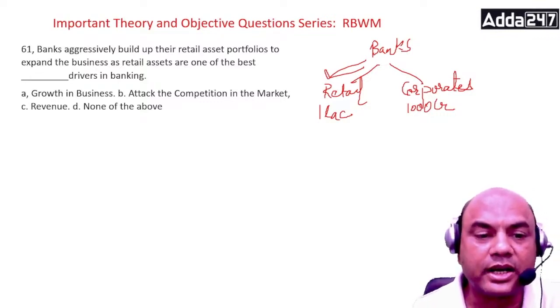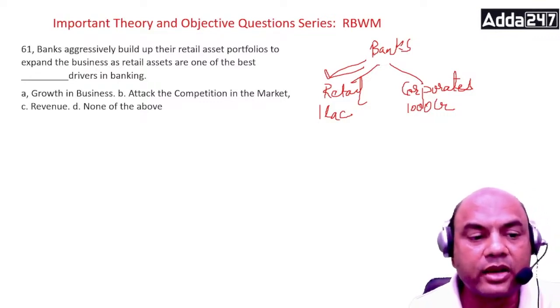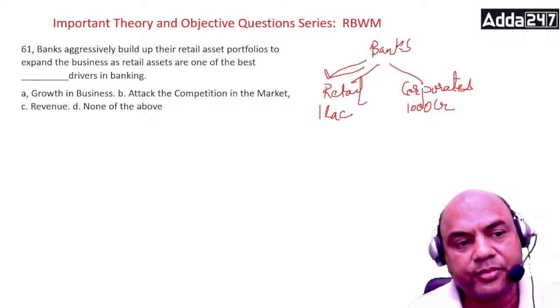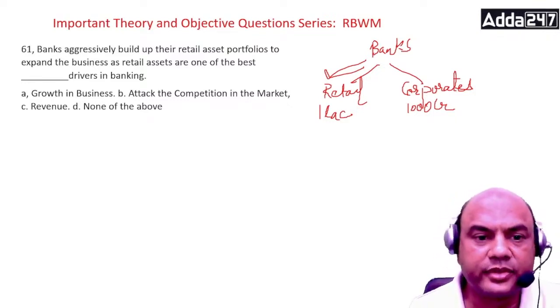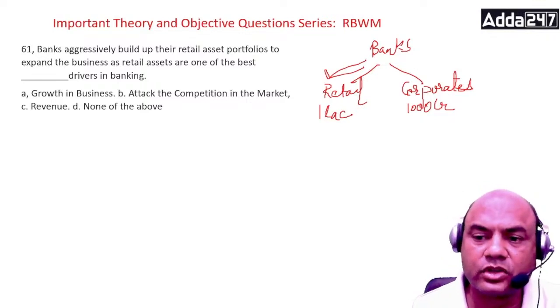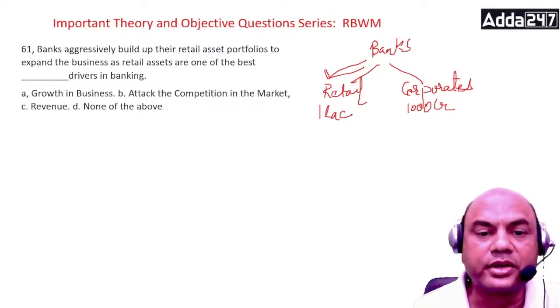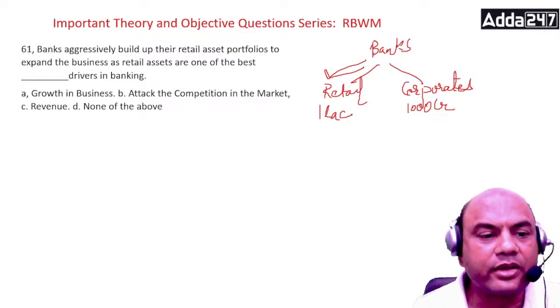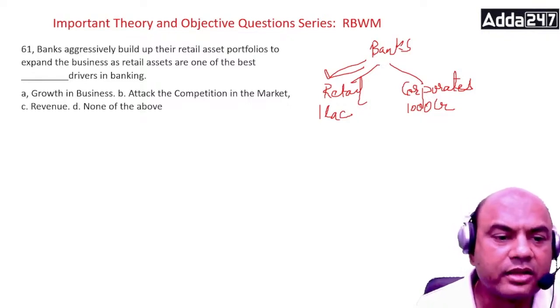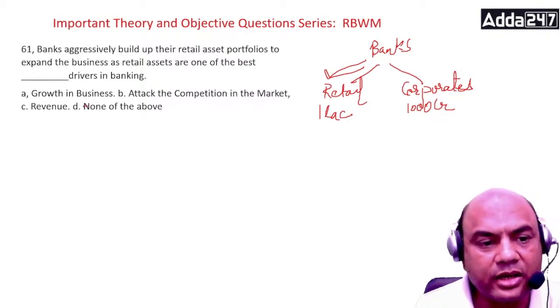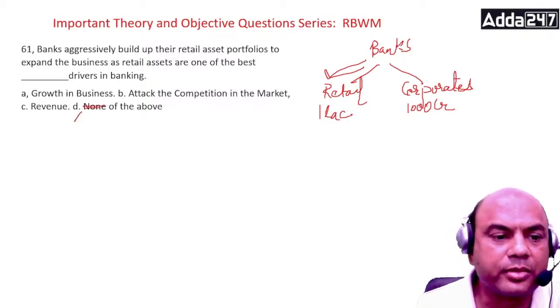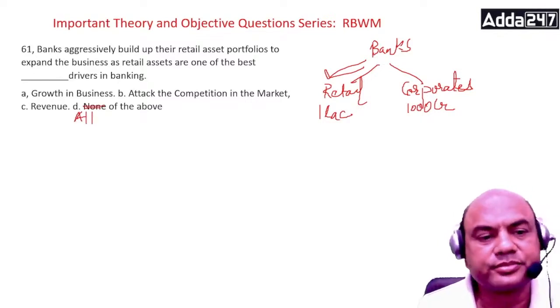The options are growth in business, attack the competition, revenue, and none of the above. They are obviously growth drivers, isn't it? Growth drivers in the business. In fact, the answer should have been all of the above, that is a better answer.